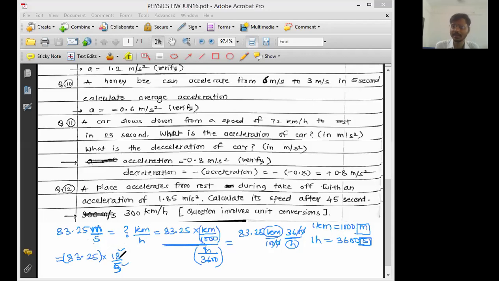83.25 into 18. Multiplying by 18 is a very, very easy task. So everyone do this multiplication and tell me 18 multiplied by 83.25. This is your calculation task. Everyone will do the calculation right here and tell me the answer. I want you to get familiar with the calculations.